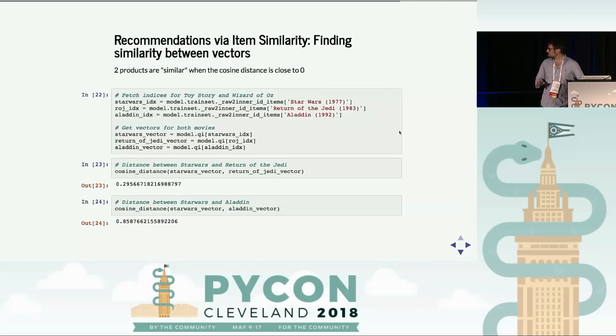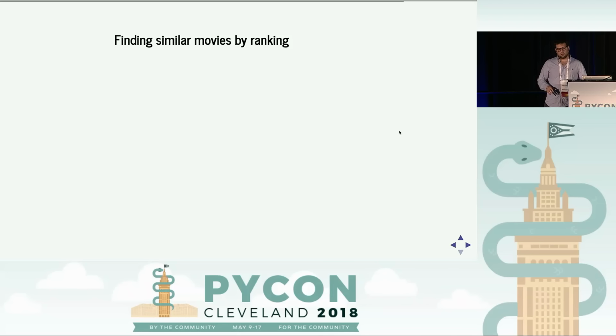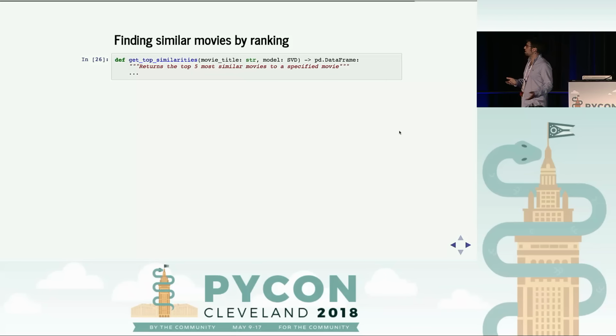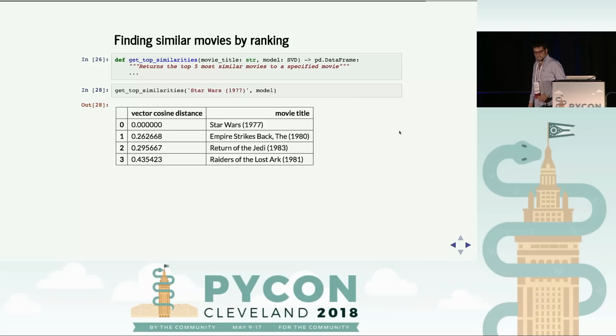Just through the ratings. So now, what if we wanted to find similar movies by performing ranking, right? Effectively, what we could do is build one small function which would accept a movie title, and it would generate the similarity between that movie title and all the other movies in our system, and then rank those movies by similarity. What would this look like? Let's say I wanted to generate similarities for Star Wars. First result, obviously Star Wars, because it's itself.